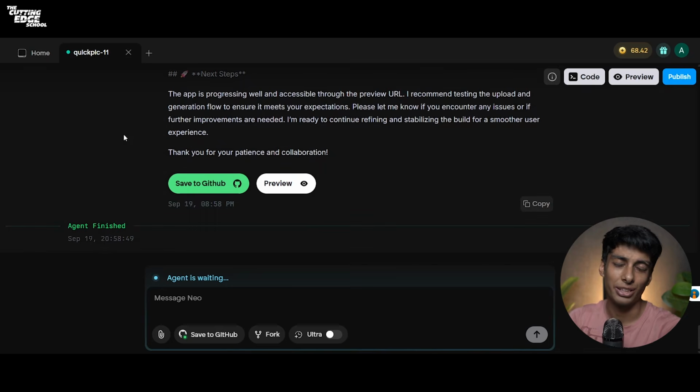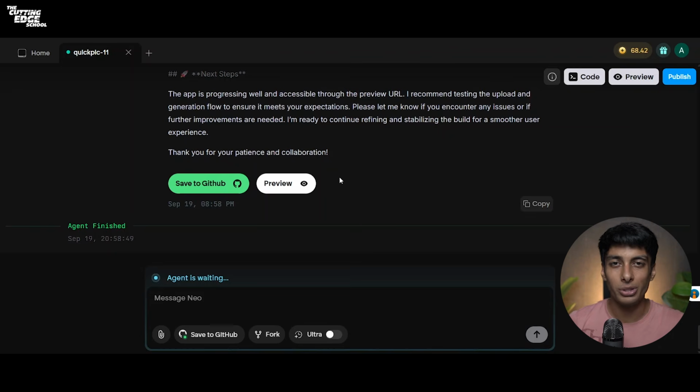And since Emergent is also connected to my GitHub, it will also do a pull operation. Like from the VS Code, I'm doing a push operation on my code. Emergent will have to do a pull operation to get the latest updates. Going back to our Emergent, so this is how you can easily create a mobile app using Emergent. So till now, we have seen how you can create websites, you can create mobile apps. Now, a very interesting part comes up. What if I want to make an agent for myself that will do the research for me on a particular topic?